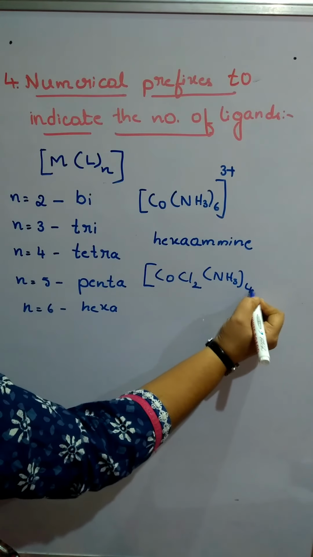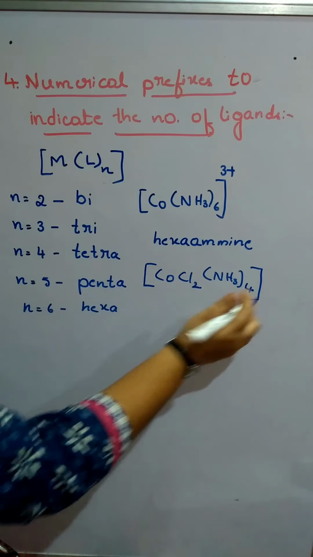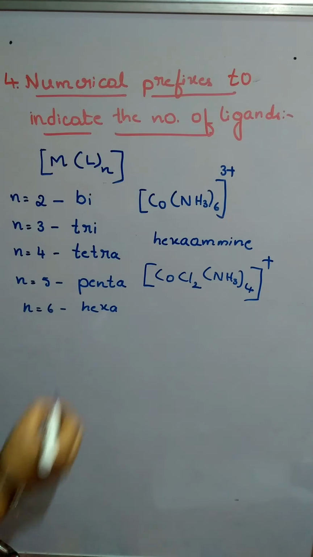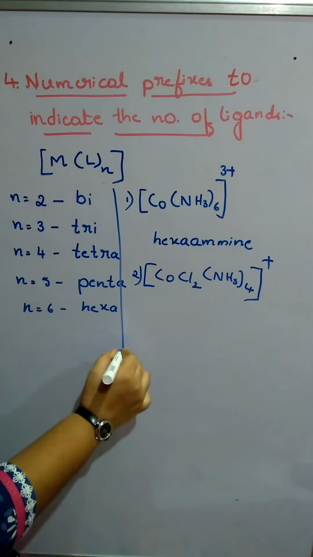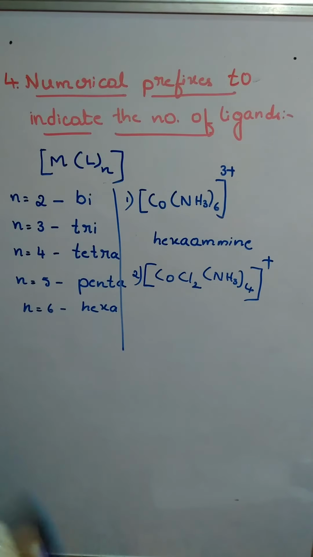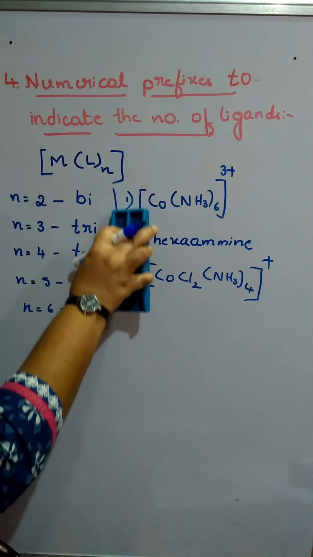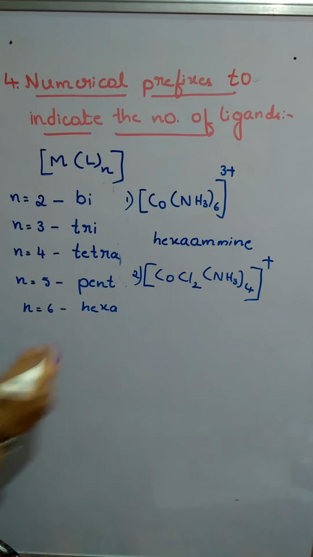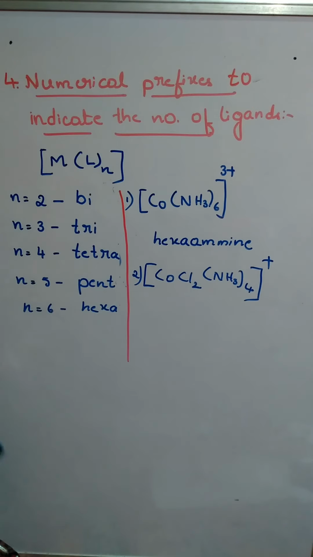Likewise, if it is like this, if this is the complex, this is the second example we have taken, and this is 2. So what is the name we are going to get? We shall see. Observe.